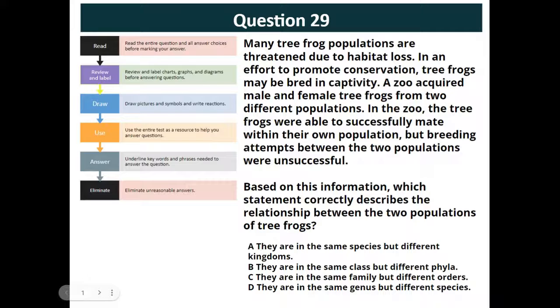Hey guys, so on this one, question 29, we are looking at tree frog populations. It says in the problem that we have a zoo that's trying to reproduce two different populations of tree frogs, but they're not having success. So what we need to do here is make sure that we know how we classify animals.